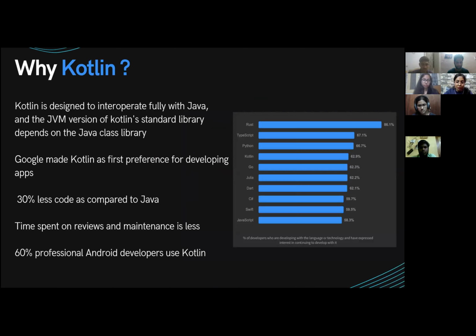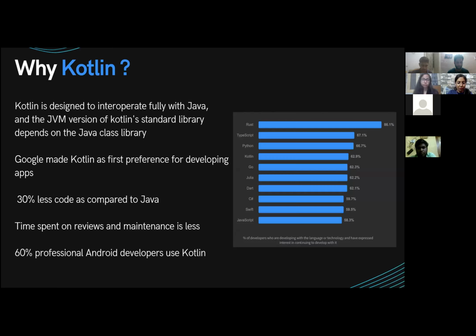The first thing is Kotlin is a very expressive language. When I say expressive, it means that you can express the concepts you want in your code with very few lines of code. It cuts the code down to its core elements. When you compare it with Java, you will end up with 30% less code, which is a huge productivity gain for a lot of companies who have a market in app development.